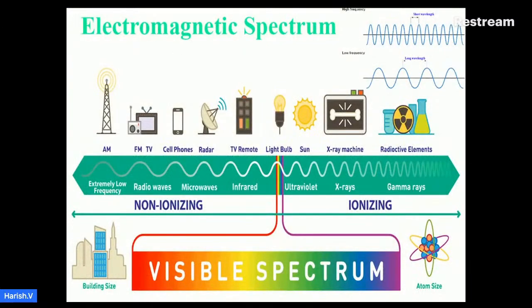This is the electromagnetic spectrum. The distance between two crests or troughs is called wavelength. Long wavelength has low frequency and short wavelength has high frequency. Wavelengths are classified into two categories, non-ionizing radiation and ionizing radiation. Non-ionizing radiation are radio waves, microwaves, infrared waves. Ionizing radiation are ultraviolet rays, X-rays and gamma rays. The visible light is the light that can be seen by our naked eyes.